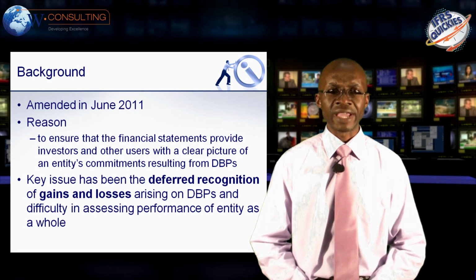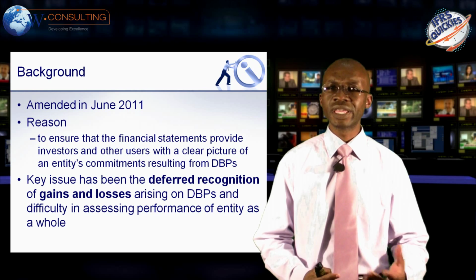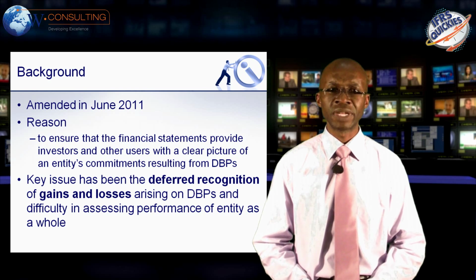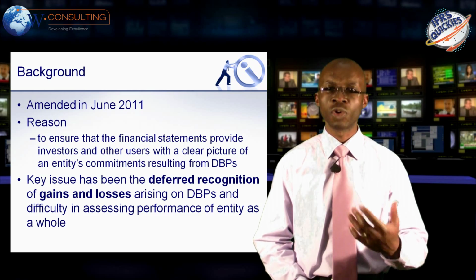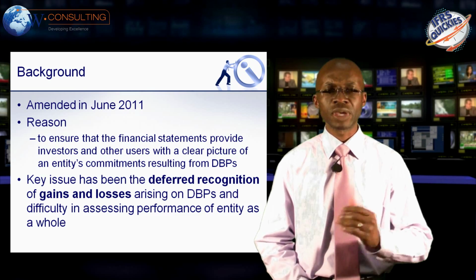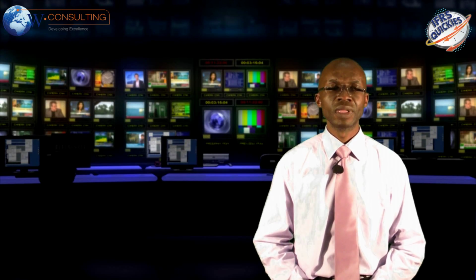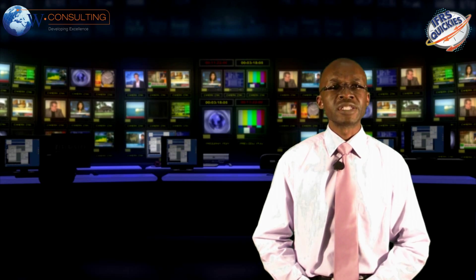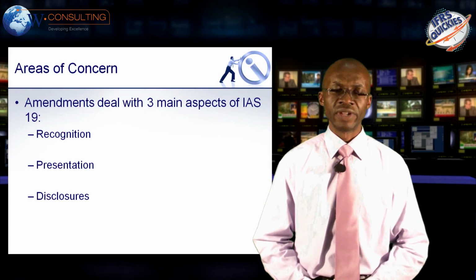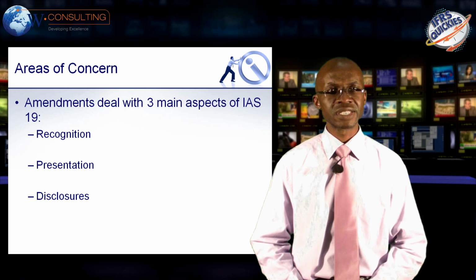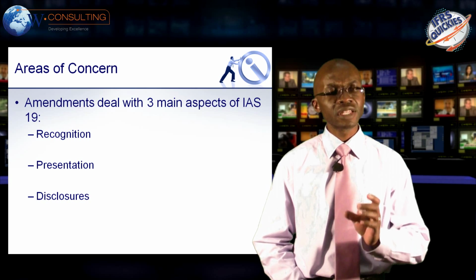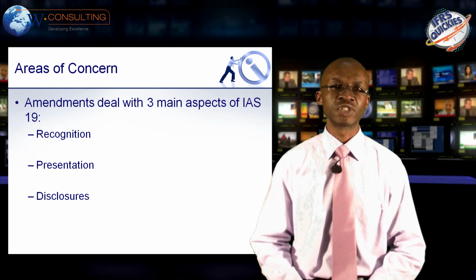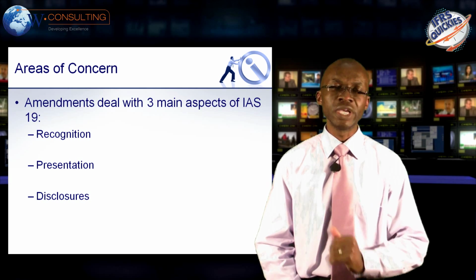The key issue that we've had has been the deferred recognition of any gains and losses arising on defined benefit plans, and the difficulty that we've also had in assessing performance of an organization as a whole when it comes to accounting for these gains and losses. The amendments that have been made to IAS 19 deal with three specific areas: recognition of any transactions that are undertaken, presentation of those transactions, and the disclosure of those transactions in a set of financial statements. We will deal with each of these areas in turn.